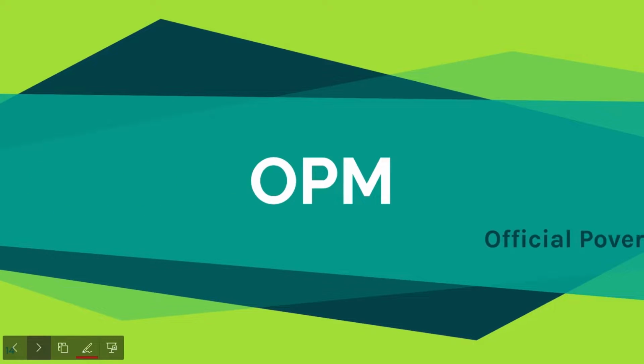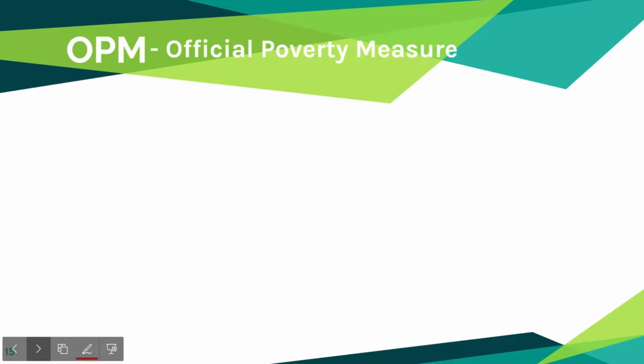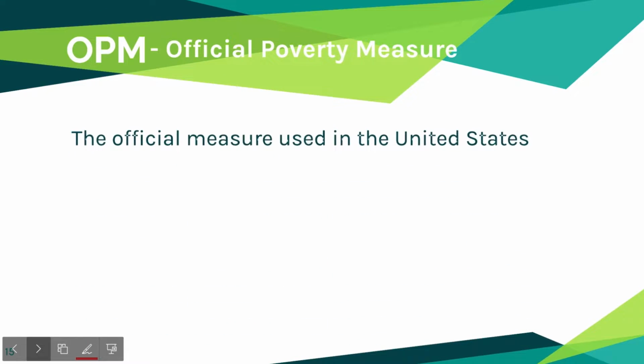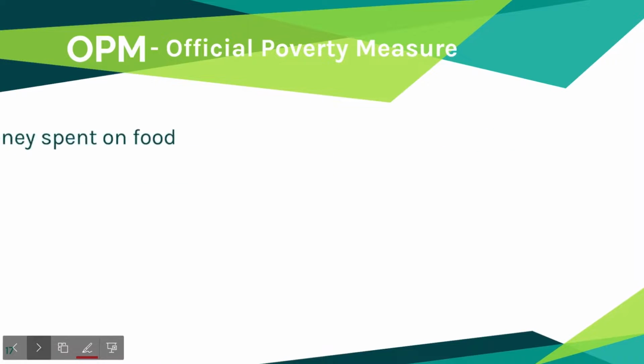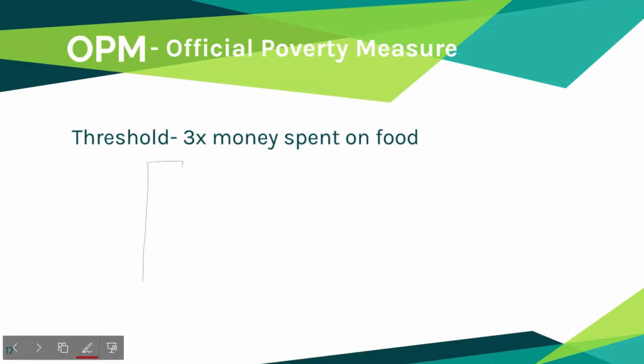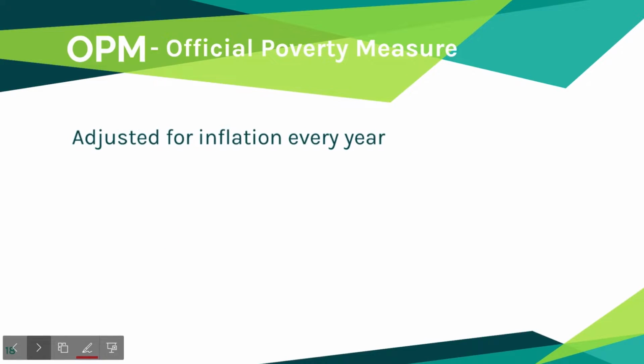First up, there's the OPM, or Official Poverty Measure. This method was developed by Molly Orshansky in the early 1960s for use in the United States. Orshansky set thresholds for various sized families, and if the income of a family was below that threshold, they were experiencing poverty. If their income was above that threshold, they were not experiencing poverty. To determine what the threshold level should be, Orshansky saw that a family doing decently well spent about 1/3 of their income on food, so she determined that for others to be doing decently well, they would need to have an income 3 times what they spent on food to account for additional resources such as clothing, shelter, and utilities. Additionally, Orshansky determined that this threshold should be adjusted for inflation every year.